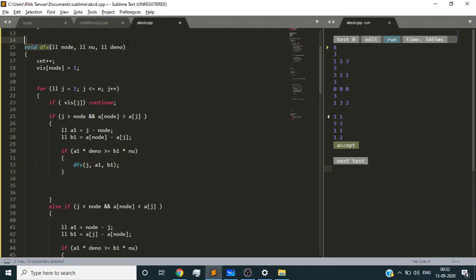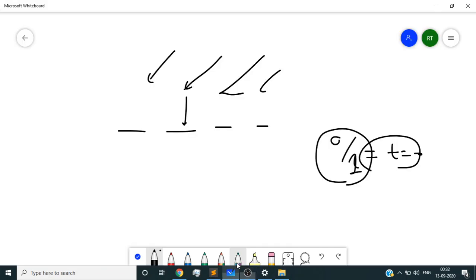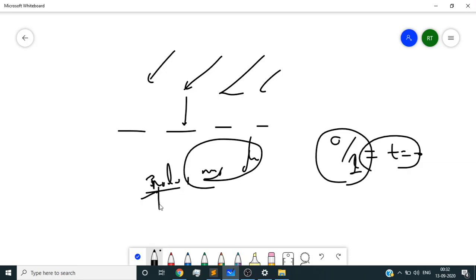So what does the node's numerator and denominator signify? It is the time at which this particular node got infected, numerator upon denominator.